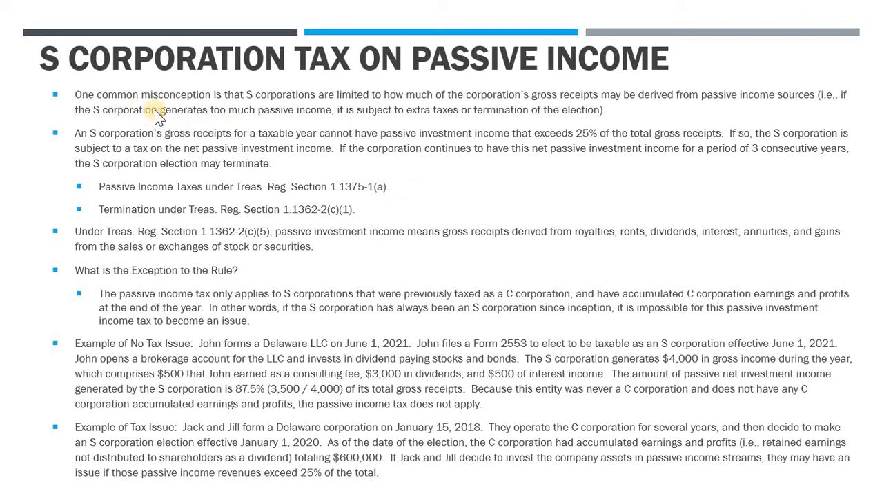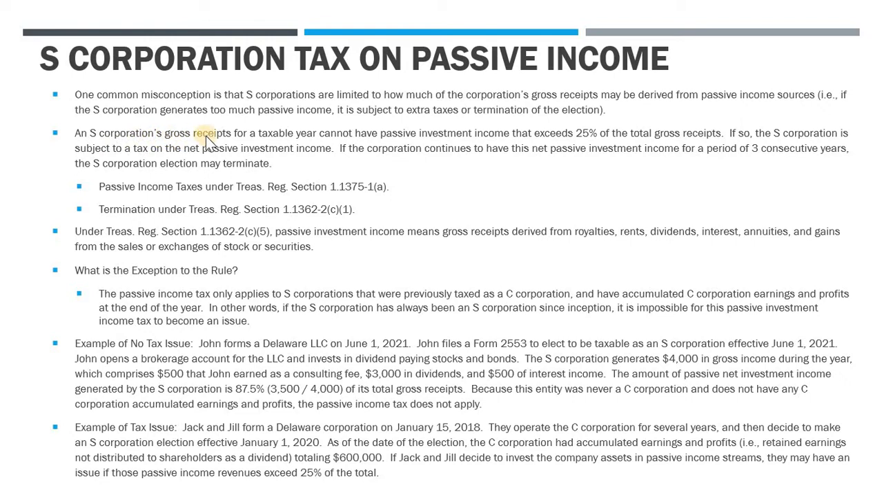Okay, so again, the common misconception is that if you have an S corp, you're limited to how much of the corporation's income can be derived from passive sources, right? So if you make too much passive income, so interest, dividends, rents, royalties, etc., you can effectively terminate your S election. Well, so let's get into the actual rules. So we're going to look at the passive income tax rules and the termination clauses.